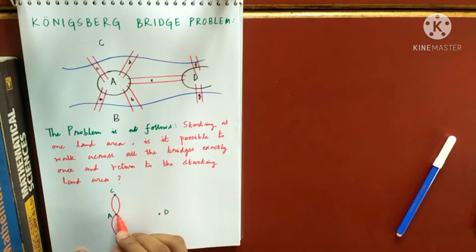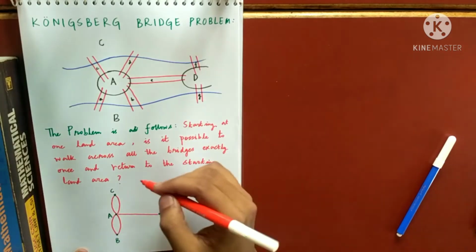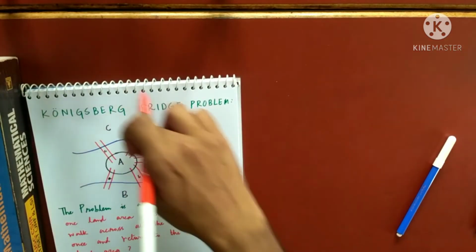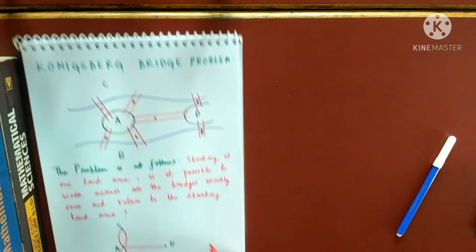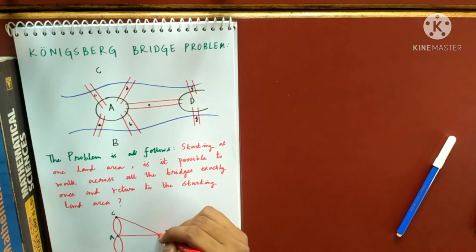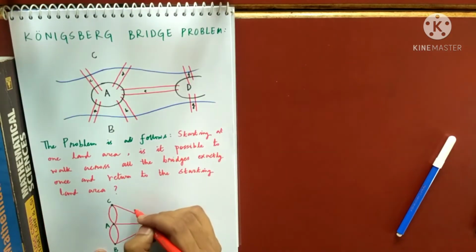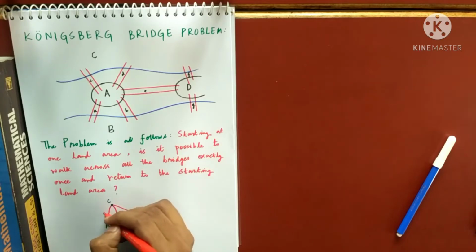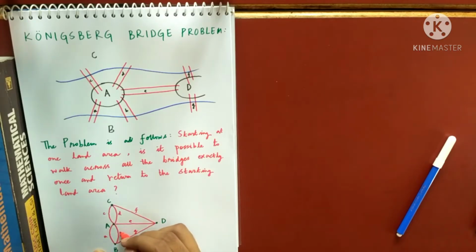There is one bridge connecting A to D, and again one bridge connecting C to D. This is bridge F. I'm not writing the names for the time being. If you want to name the bridges, you may say this bridge is F, this bridge is E, this bridge is G, this is D, this is C, this is A, this is B.